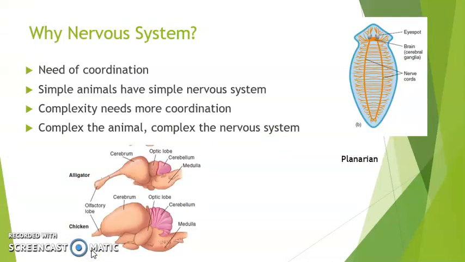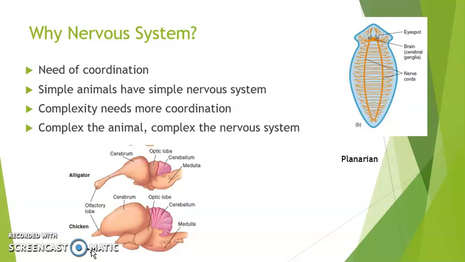So why is a nervous system required? Basically, there is a need of coordination. Animals have bodies ranging from very simple to complex. Primates are a very complex group of animals, having so many organs, tissues, systems, and so on. To coordinate among all these systems so that they can function as a body, there is a huge need of coordination. For that coordination, the nervous system exists.